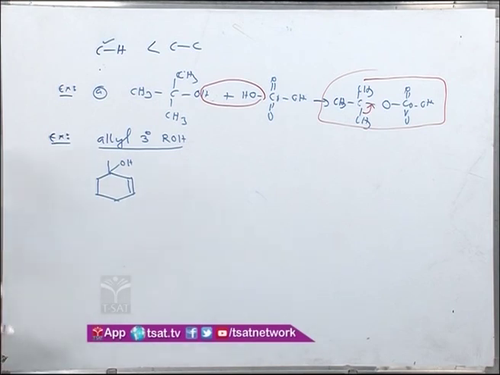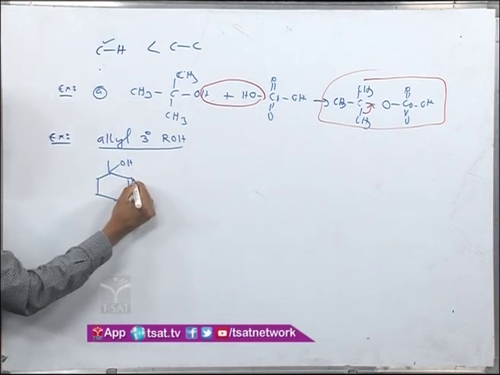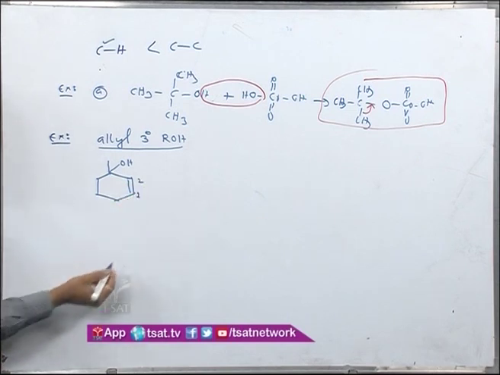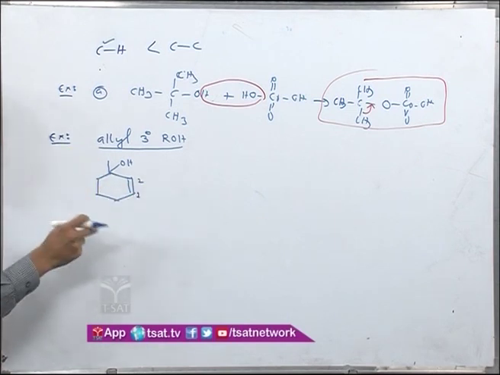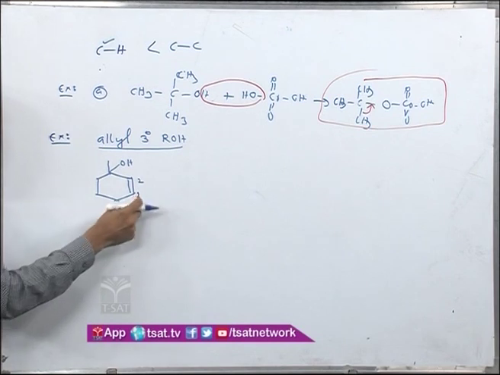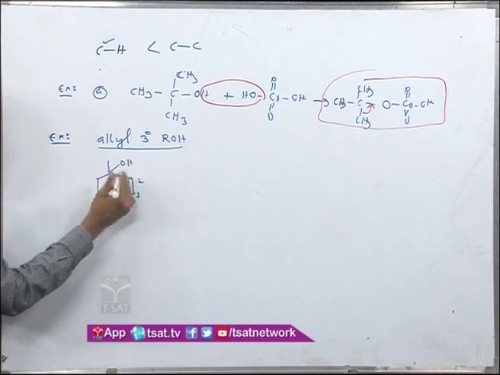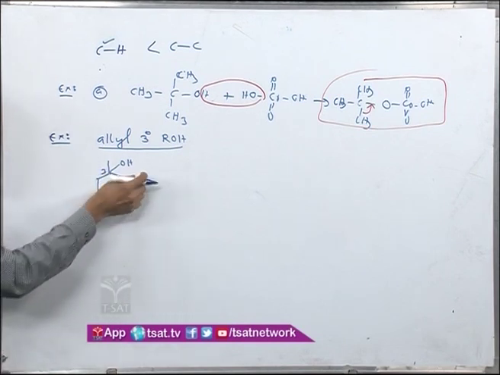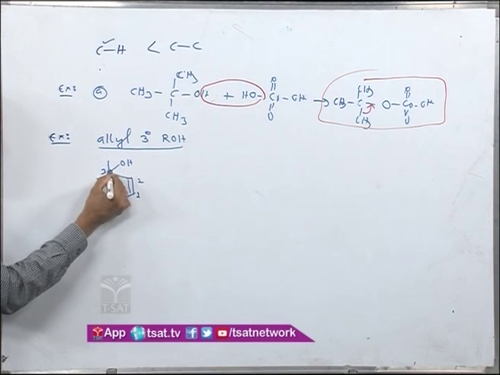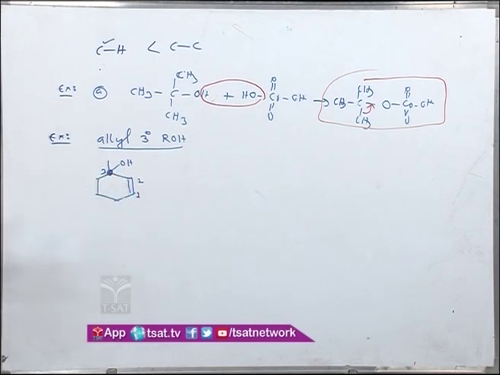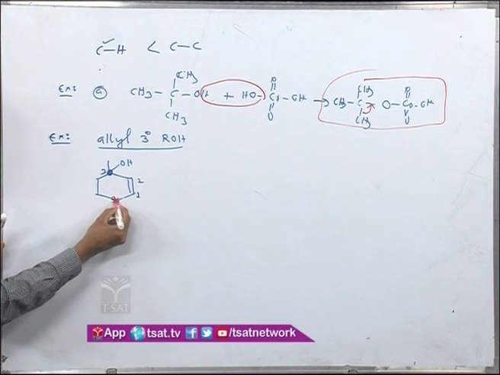So, this is carbon 1, carbon 2, suppose, this is not IUPAC numbering, sorry, just double bond numbering, random numbering I am giving, 1, 2 and 3. So, this is a double bond, and the next carbon you call an allylic carbon. So, this is one allylic carbon, this is another allylic carbon.